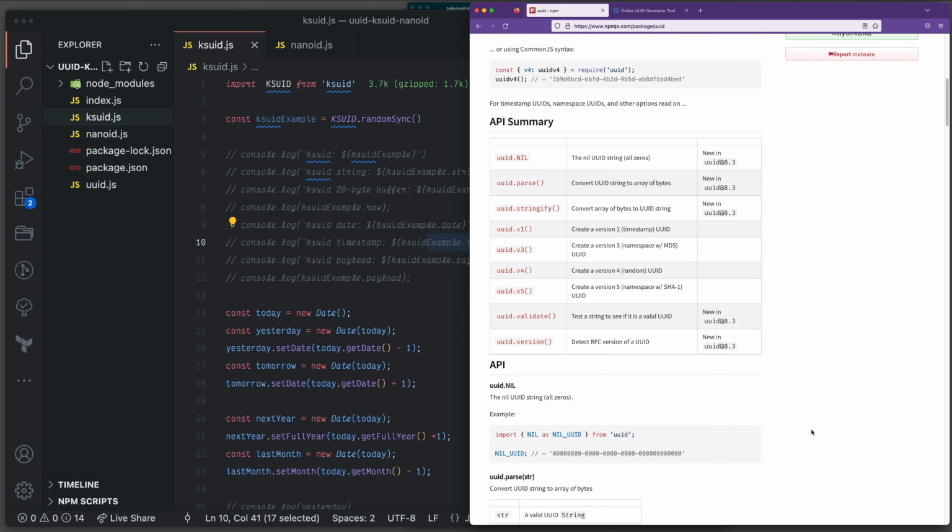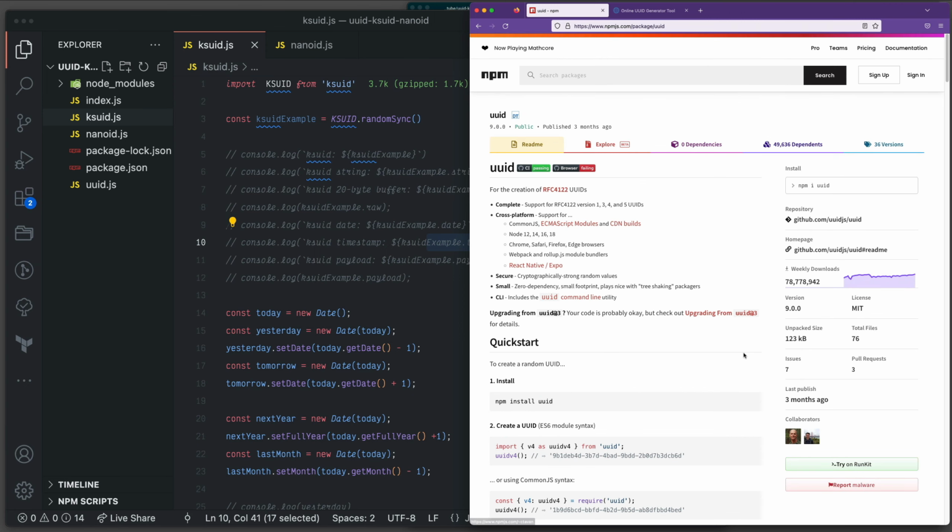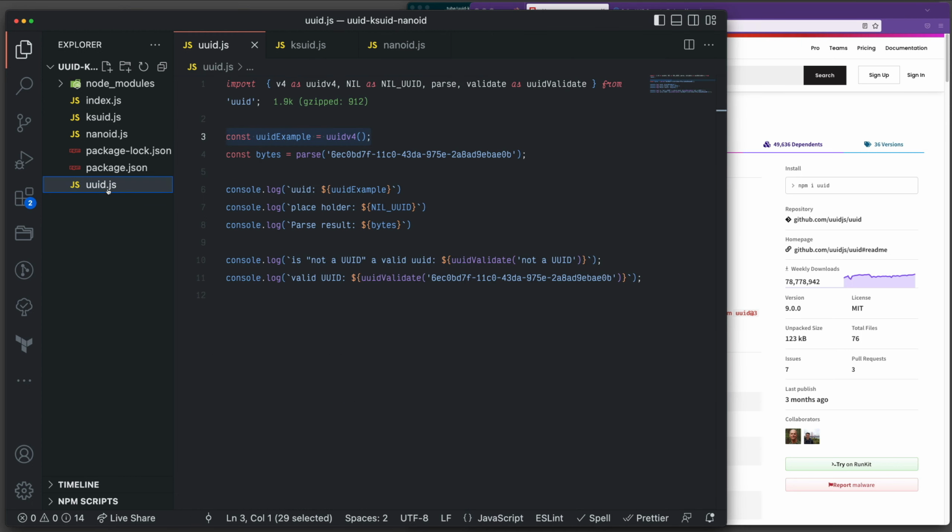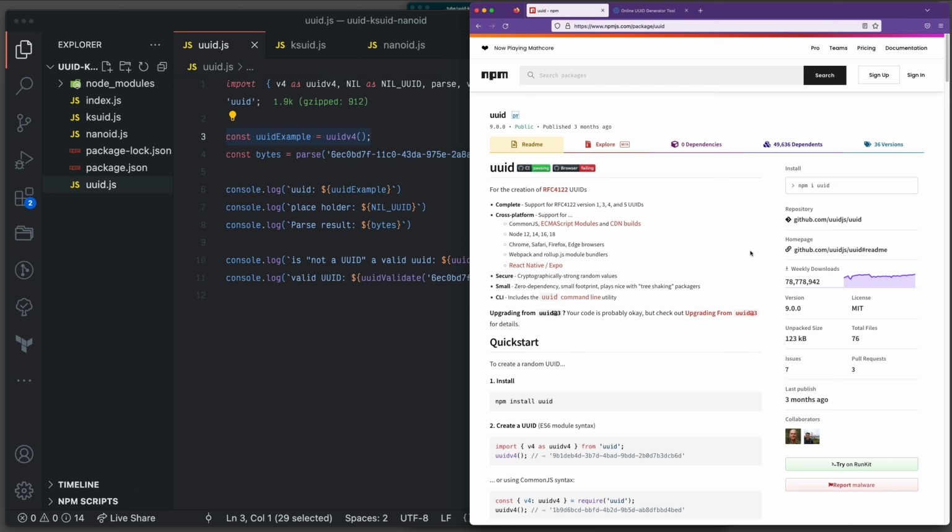Last but not least, which we talked about, was the UUID. UUID is a little bit bigger, has more downloads and is more mature, but when it comes to sorting, when it comes to getting the data out of this UUID, it's not going to give you much flexibility. Sometimes it's a feature because you don't want anyone to know when this ID was created. It really depends on the use case, or you don't want to give anyone any indication of date and time, or no one should be able to sort it because of whatever reason you have in your application. So maybe then you should go with UUID.